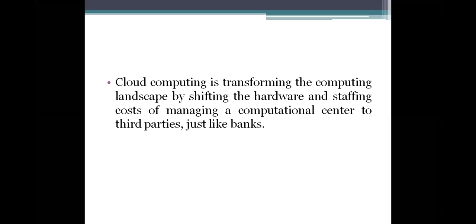So coming to the first one, OS level virtualization. In yesterday's class, we have seen the levels of virtualization. In these levels, the in-between level of virtualization is operating system level virtualization. It is an abstraction layer which is used between the traditional operating system and user applications.